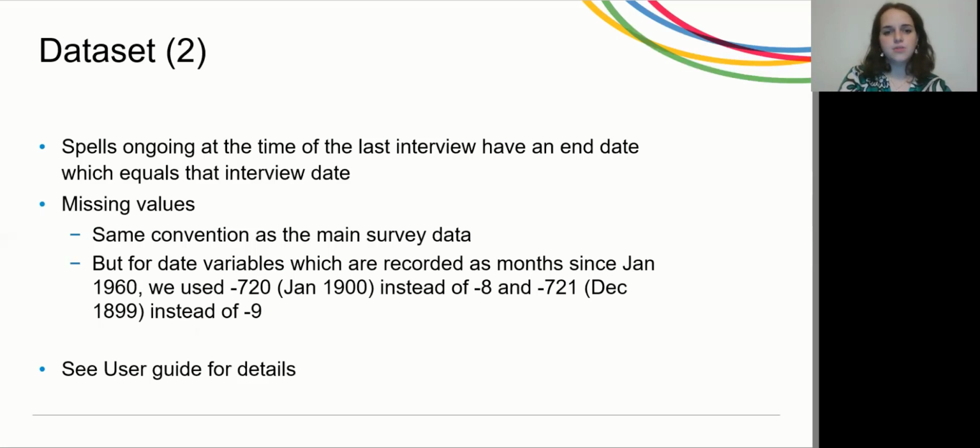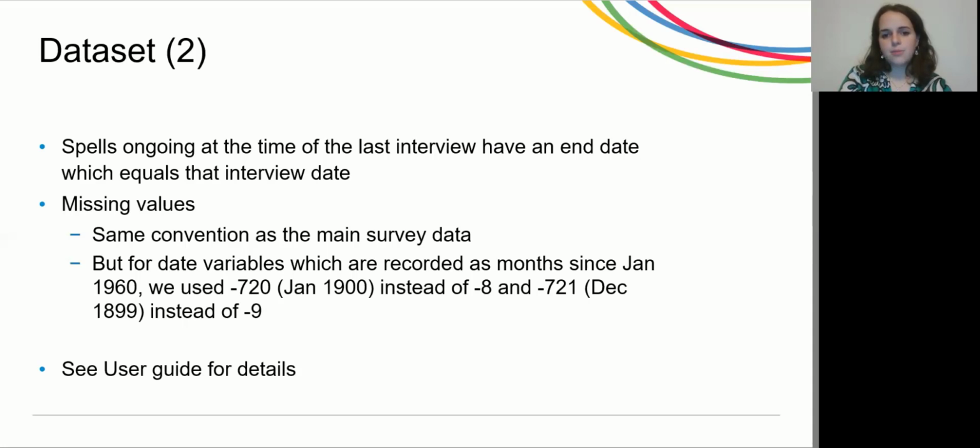As for missing values, we follow the same convention as in the main survey data. So we use -8 for valid skips and -9 for missing. But for date variables such as start date, end date, divorce date, we couldn't use this convention because Stata would recognize -8 and -9 as 8 or 9 months before January 1960. And this is a valid start date for us,